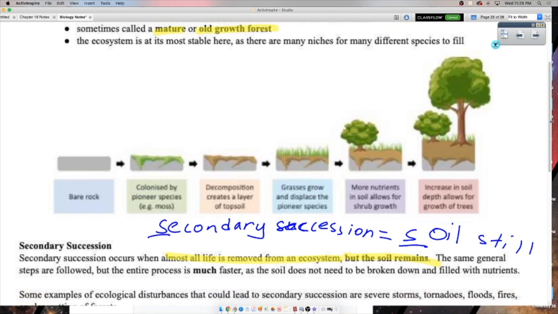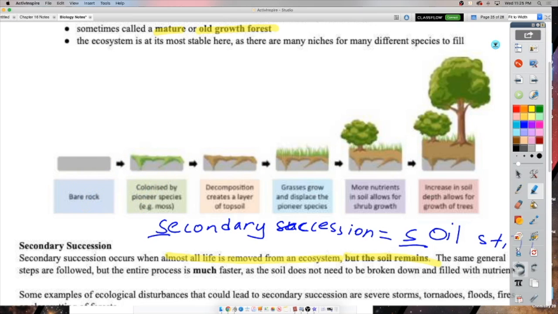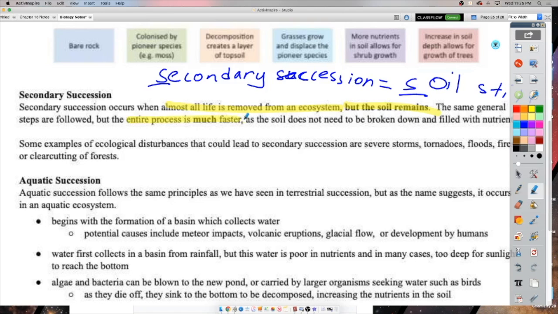When we're talking about secondary succession, you get to basically skip these two steps, right? You're already at the point where you have soil. So it's going to happen a lot faster. Those first couple steps of making soil can be the longest steps. Okay, so the entire process is much faster as the soil does not need to be broken down and filled with nutrients. You've already got nutrient-rich soil.